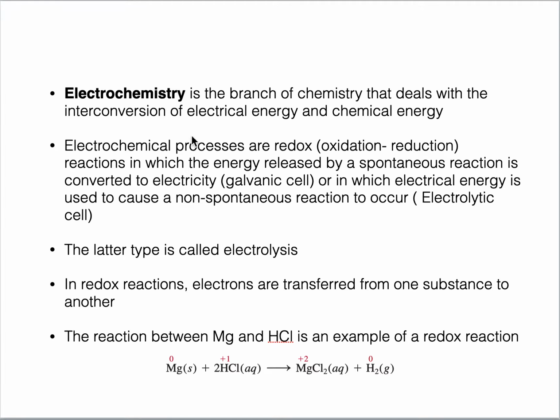Class. Today we will study the topic related to electrochemistry. Now, electrochemistry is defined as the study which deals with interconversion of electrical energy and chemical energy. Electrical energy is because of the movement of electrons which produces current, and that current can be utilized in doing electrical work, and this electrical energy can be produced from some chemicals.